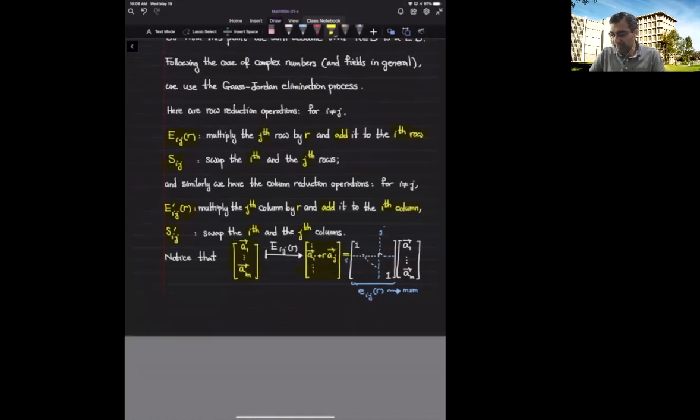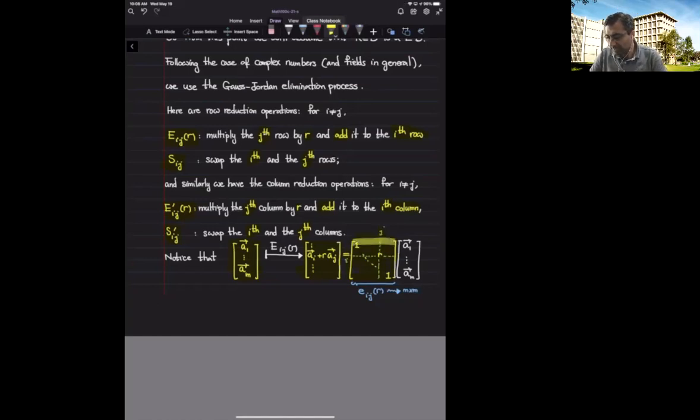But this is precisely multiplying by the matrix where I have the identity matrix and then add one component, r, at the ij entry. The rest of the off-diagonal entries are 0.